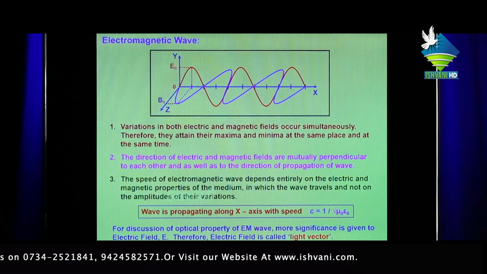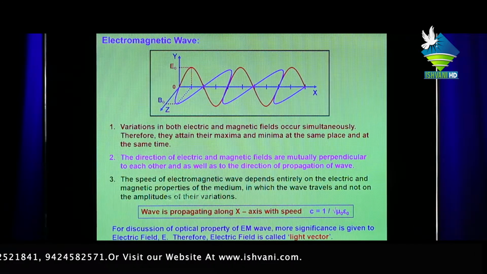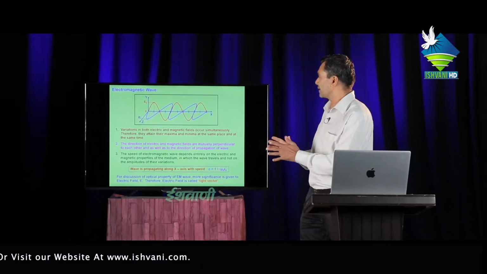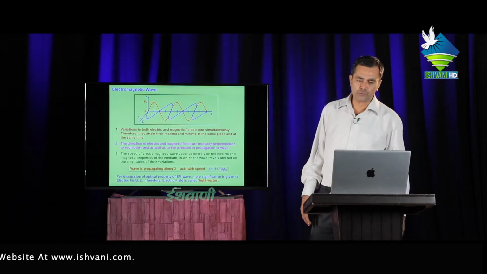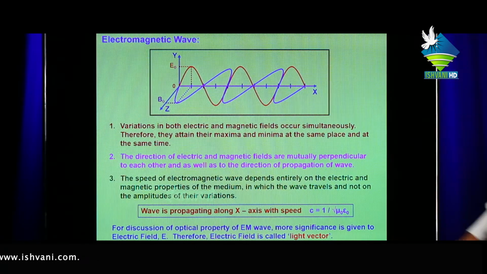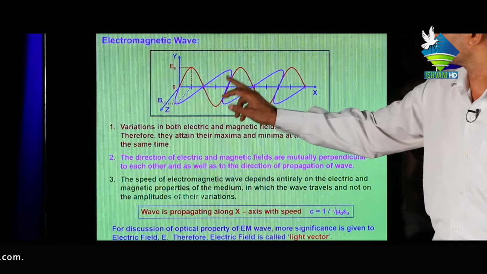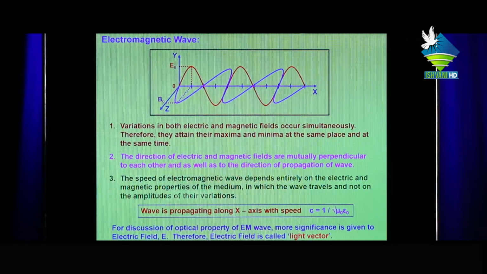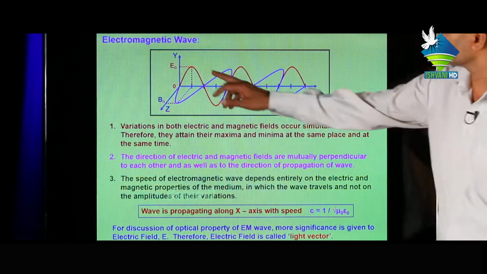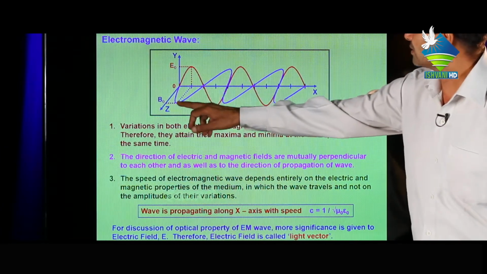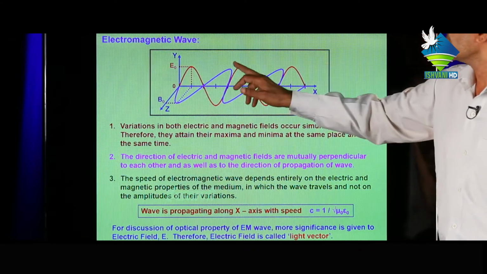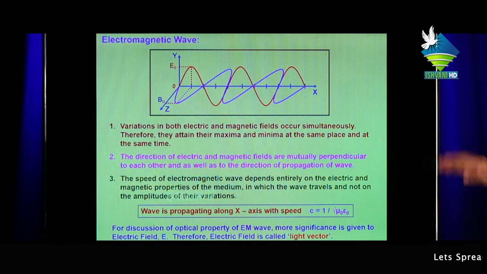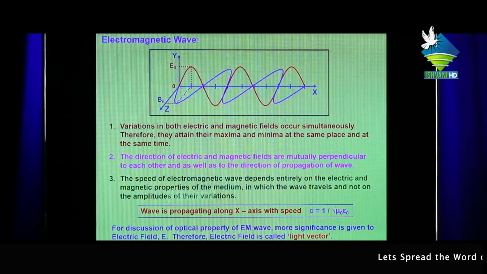Variations in both electric and magnetic fields occur simultaneously, means both fields vary simultaneously. Therefore, they attain their maxima or minima at the same place and at the same time. This is the maxima, this is the minima, this is the maxima, this is the minima. This is the maxima of the electric field, this is the minima of the magnetic field. This is the maxima of the magnetic field, this is the minima of the electric field. It varies continuously at the same time.